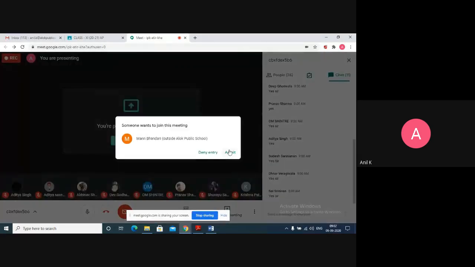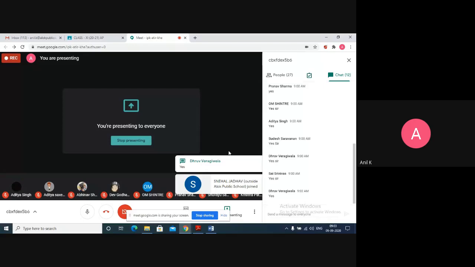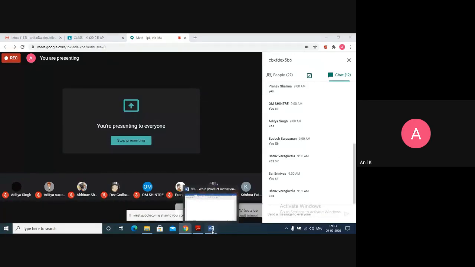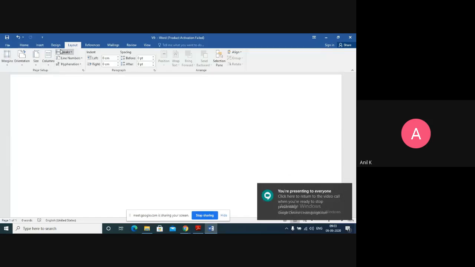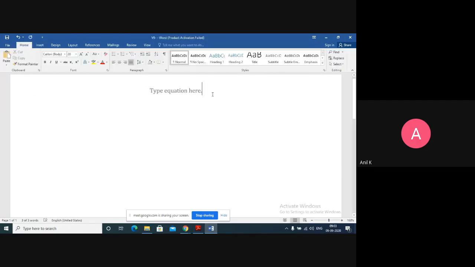Then we'll continue. I think the sum of first n natural numbers we already discussed in class 10th. Anyone remember what is the sum of first n natural numbers? And we proved that formula also. So what was that formula? N into n plus 1 by... So let me insert the equation. First formula which we have is the sum of n natural numbers.